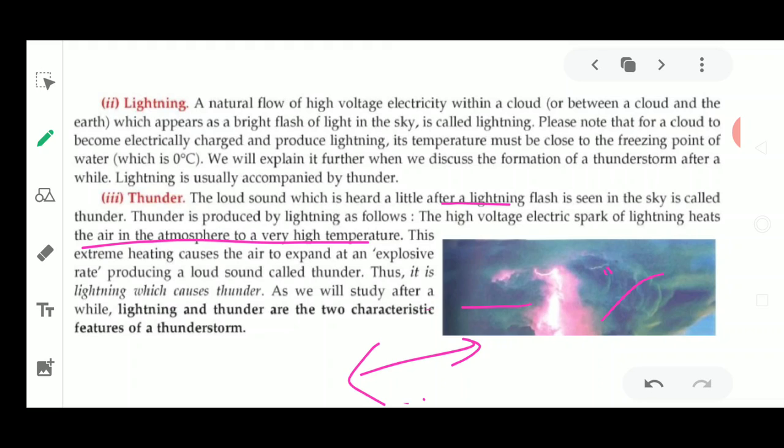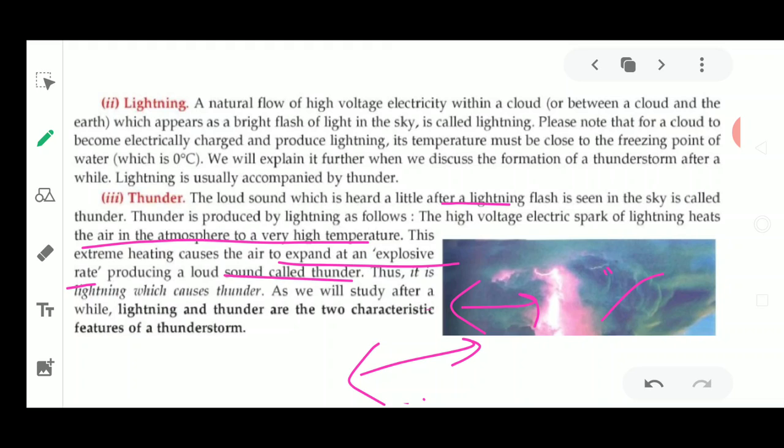It means that because of the overheating of the atmosphere, the air starts expanding in an extreme manner, at a very high speed, and this produces a loud sound which is called thunder.